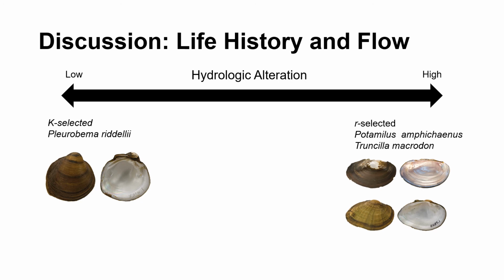Conversely, Randklev is much more prevalent within the least modified system. Given the long lifespan and lower fecundity, Randklev represents a K-selected species with traits that are not conducive to coping with unpredictable environmental change. We also see that the Neches River more closely represents the natural flow regime with seasonal ebbs and flows. We can hypothesize that species like Randklev would not be well suited to areas with higher hydrological alteration and this species could be at higher risk of decline with increased urbanization.